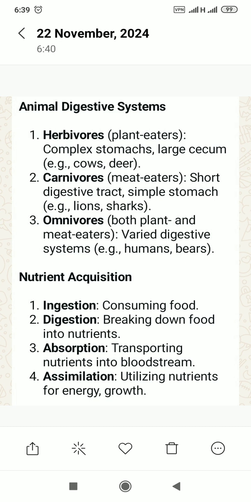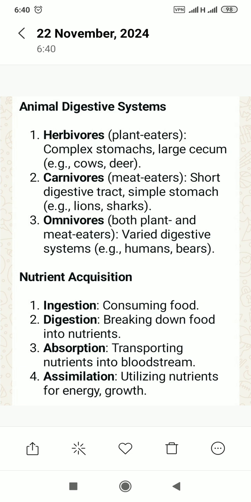They have short digestive tracts and a simple stomach. Examples are the lion and the shark. Omnivores are animals that feed on both plants and animals. They have a varied digestive system. Examples are the human being and the bear.